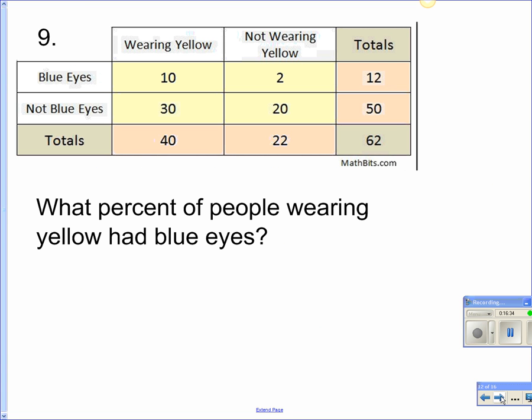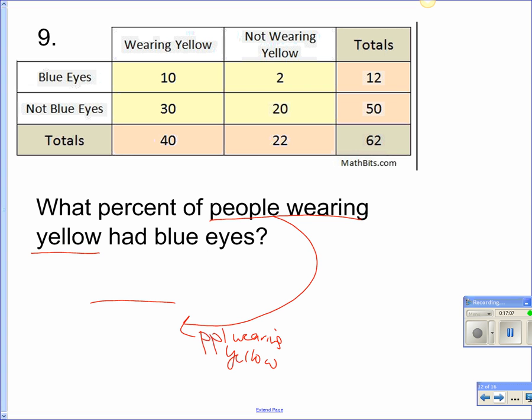Number 9. What percent of people wearing yellow had blue eyes? Haley, what number is going to go on the bottom for this one? What? So after the "percent of," people wearing yellow is going to go on the bottom. So whatever comes after the "of" goes on the bottom. So Haley, how many people are wearing yellow? 40. Okay. So guys, you have to read carefully on this one. So this one, I want to know of the people wearing yellow. So that's my total, just the people wearing yellow.